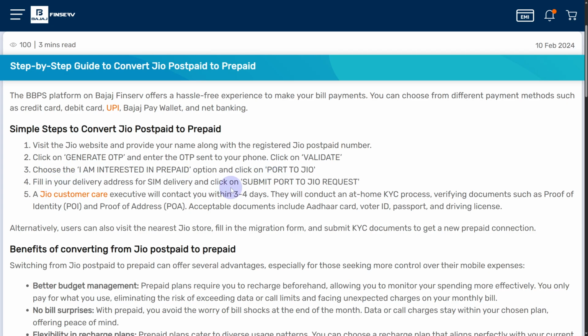Eventually this is going to be wrapping up the process, because you need to simply fill in your delivery address for the SIM delivery, and after a couple of days your SIM will be delivered to you, and eventually it is going to be switched from postpaid to prepaid, and that is going to be taking some time.